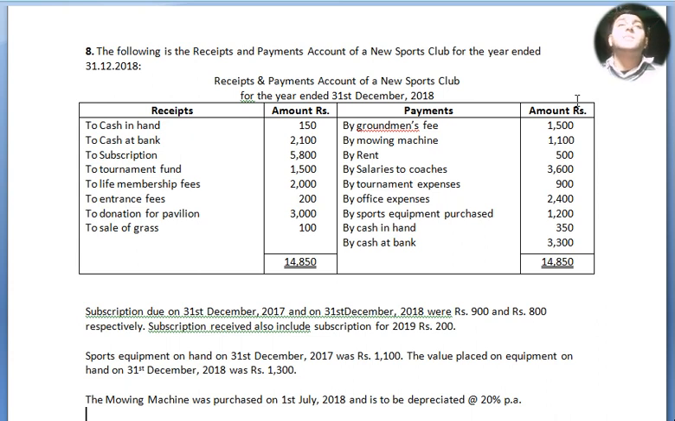Now the additional information: subscription due on 31st December 2017 and 31st December 2018 were rupees 900 and rupees 800 respectively. Subscription received also includes subscription for 2019, rupees 200. Another additional information: sports equipment on hand on 31st December 2017 was rupees 1100. The value placed on equipment on hand on 31st December 2018 was rupees 1300. The mowing machine was purchased on 1st July 2018 and is to be depreciated at the rate of 20% per annum.